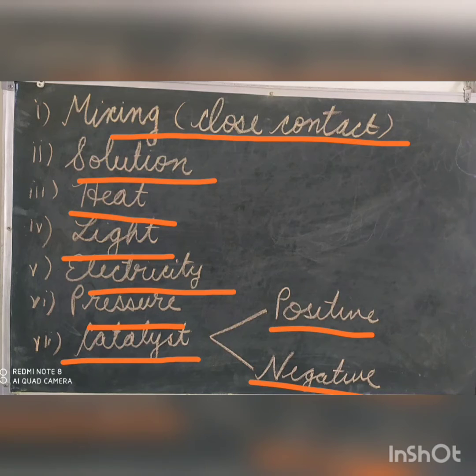Promoters are the substances that influence the rate of a chemical reaction by improving the efficiency of the catalyst. For example, in the manufacture of ammonia, iron acts as a catalyst and molybdenum as a promoter. Molybdenum increases the efficiency of the catalyst iron. In the absence of a catalyst, a promoter alone cannot increase the rate of the reaction.